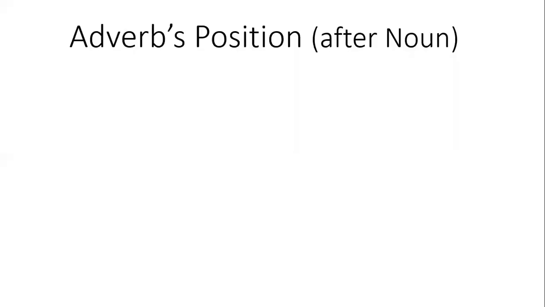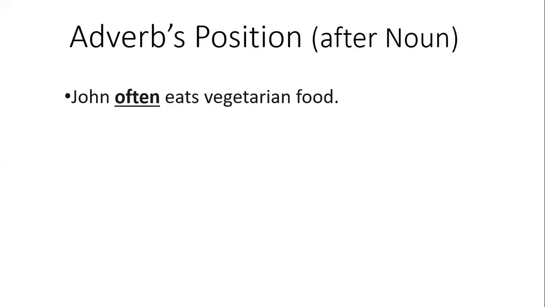Then the next thing which we have to prove is adverb position. You can see even in the last slide, the last example, really hot, it is proving that adverbs switch their position. Now see if we talk about adverb position after a noun. For instance, here, John often eats vegetarian food. John often eats. Here you can see it is used after John. And what is John? John is a noun and it is used before the verb, right?